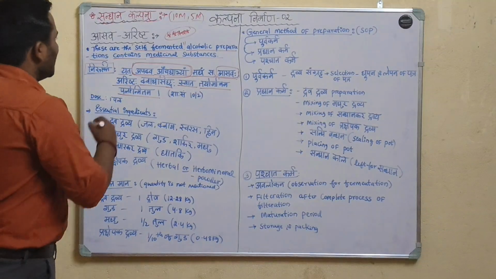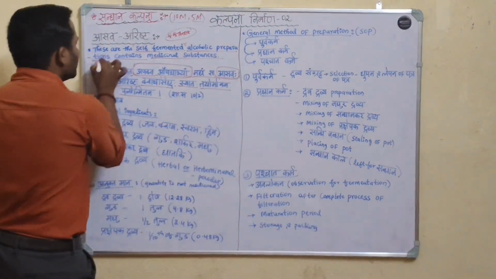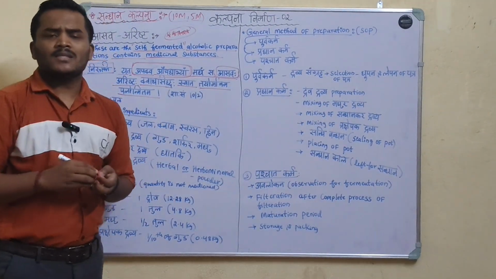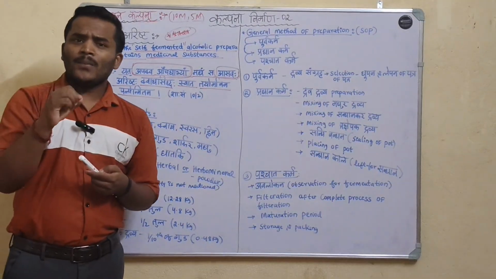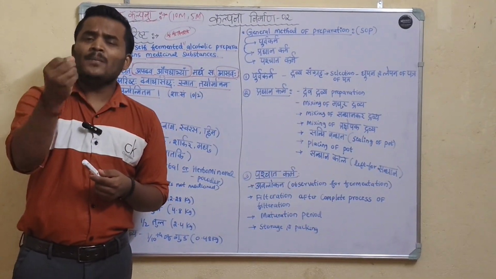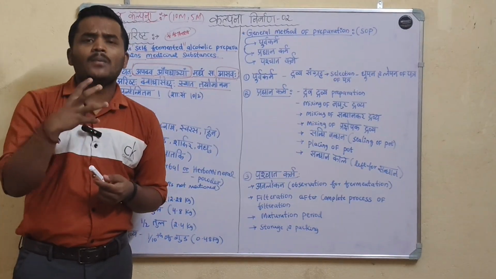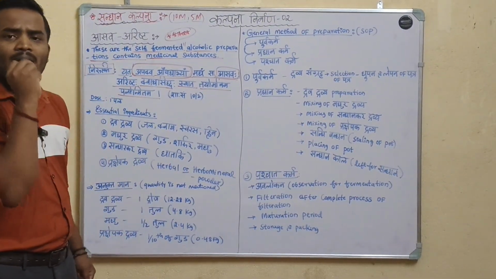These are self-fermented alcoholic preparations, prepared by the self-fermentation method, having more therapeutic values or more therapeutic substances, that are called as asava and arista.